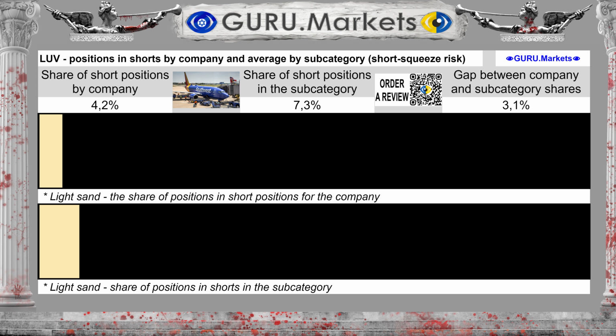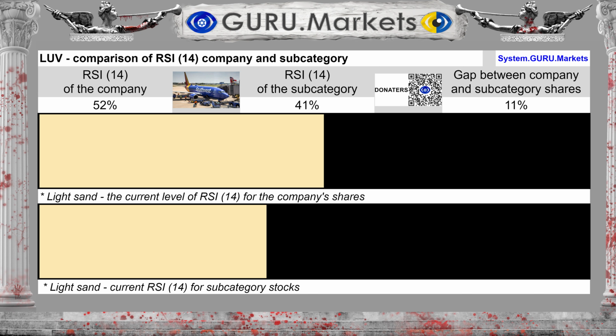The volume of short transactions corresponds to 4.2%, with an average for the subcategory of 7.3%. This is an indicator of a possible short squeeze. The RSI 14 indicator shows a level of 52% for the company Southwest Airlines Co. LUV, whereas for the subcategory this level is 41%. Potentially, shares of the subcategory are valued lower than those of the company Southwest Airlines Company.